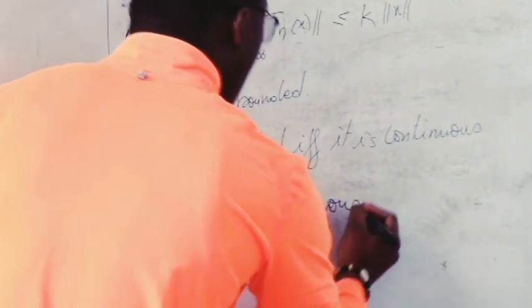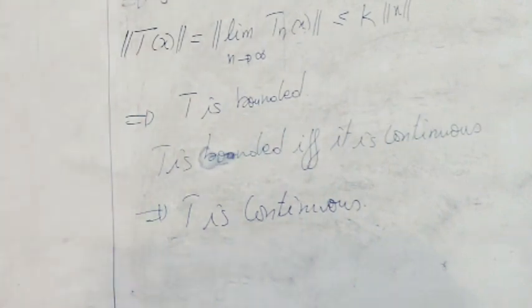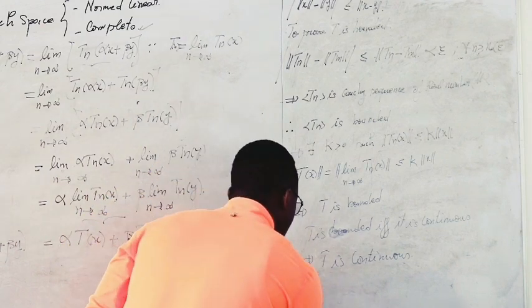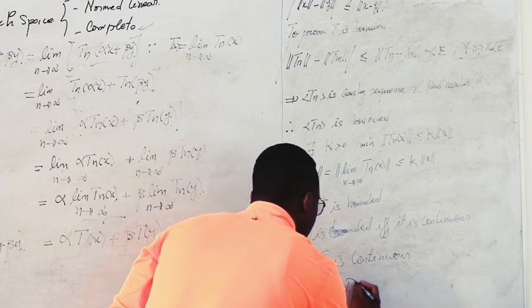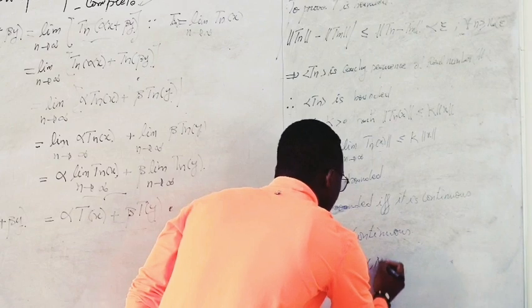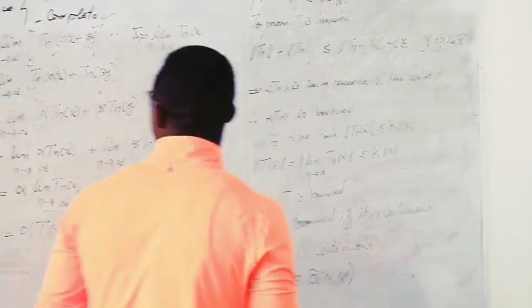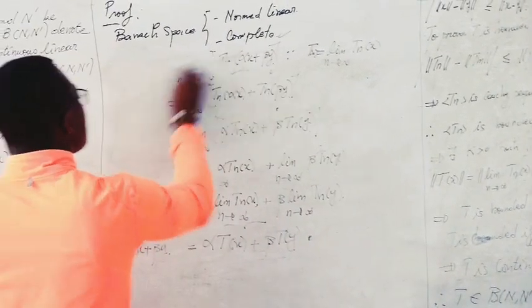Then we have proved that T is a linear transformation, T is bounded, and T is continuous. Finally, we consider T as an element of B(N, N dash). Now, to prove Tn converges to T is our last step.